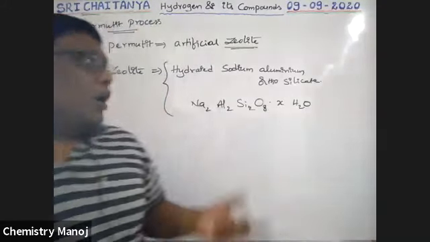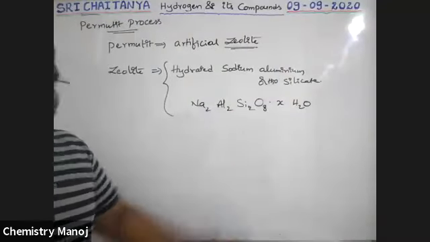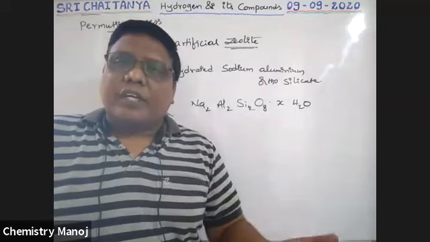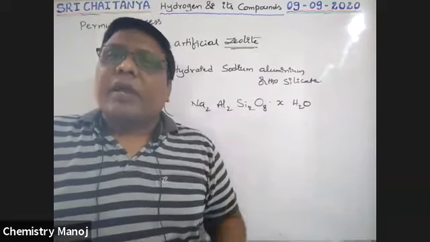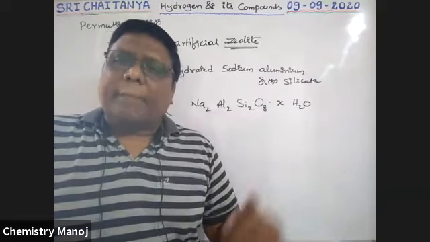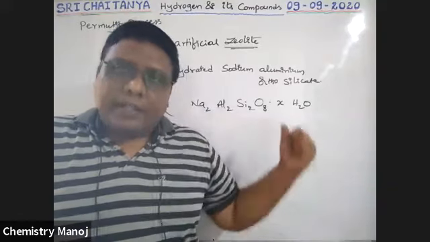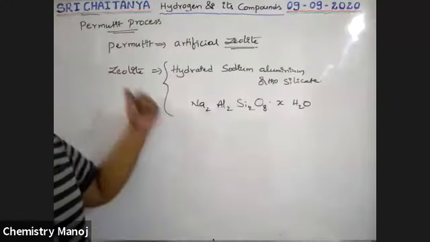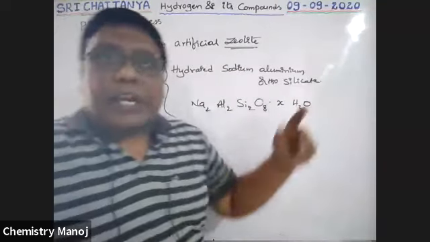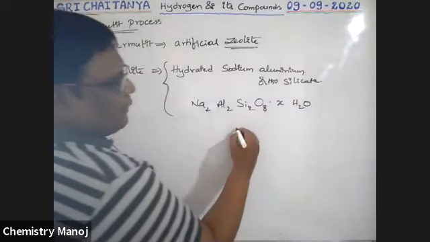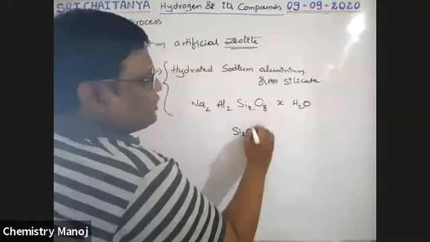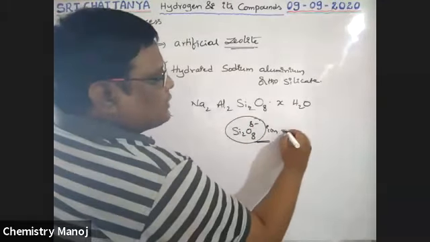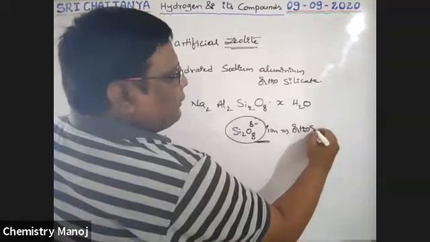Okay. Now, how to prepare this zeolite, sir? This permutit is used to convert hard water into soft water, in particular permanent hard water into soft water. It is a solid, my dear boys. Zeolite is nothing but an orthosilicate. Orthosilicate means see here, the Si2O8 2- ion, and this ion is called the orthosilicate ion.